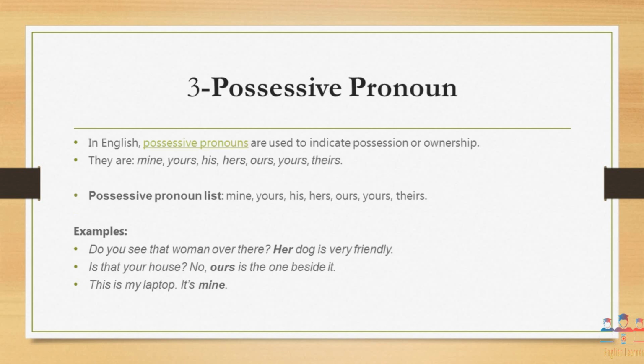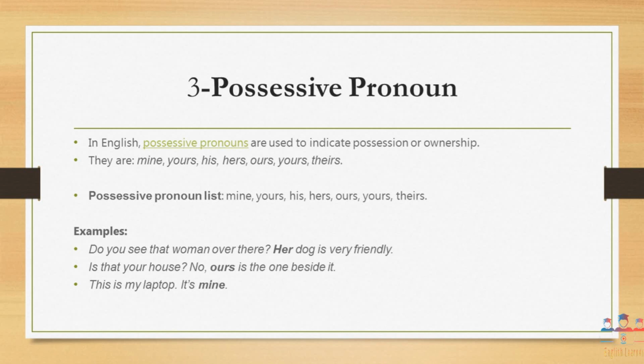The third type of pronoun is the possessive pronoun. Possessive pronouns indicate possession or ownership. The list of possessive pronouns is mine, yours, his, hers, ours, yours, theirs. Whenever a possessive pronoun is used in a sentence, it refers to a person or place, in the case of indicating possession.